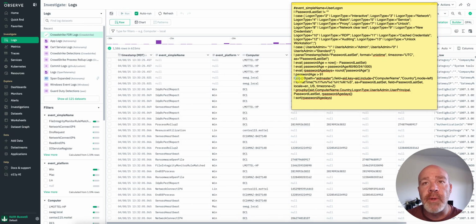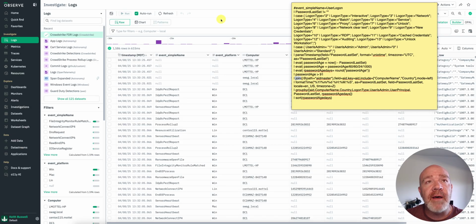For example, right here, joining on the AID master. In a lot of the logs that are coming in, you're going to have an AID, essentially a unique identifier for the computer name. Not every one of those logs is going to have the actual friendly computer name inside of it. So what you can do is create a table that says, anytime I see this AID and the computer name together, extract those fields, create a lookup table off of that, and then we can enrich our logs with it. We can do that by running this join statement.